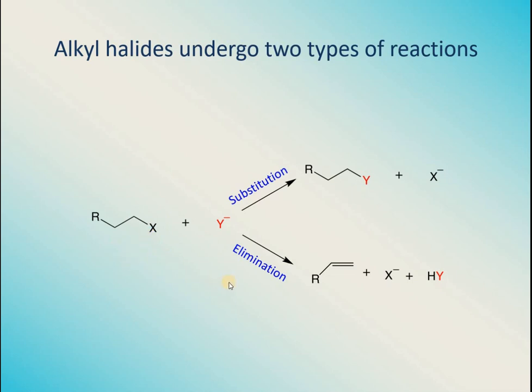So these kinds of elimination reactions are also called beta elimination reactions, because one of the halogens is lost from the terminal end or wherever it is present, and from the adjacent carbon atom a proton is lost which is being picked up by the nucleophile. So these kinds of reactions are called elimination reactions. Now we are going to study elimination reactions in detail and its various kinds as well. You have studied about elimination reactions in the previous lectures as well.